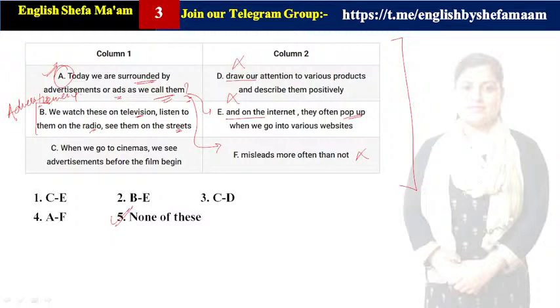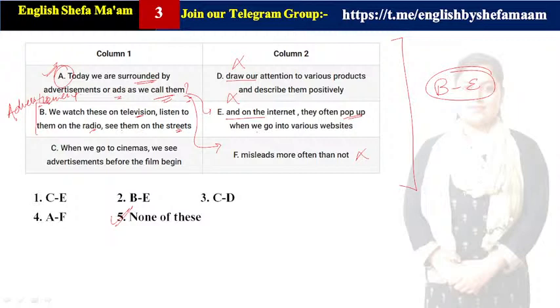And let us check whether B1 is getting correlated. Them on the streets, draw our attention. Them on the streets and draw our attention, again not getting correlated. Clear? Them on streets and on the internet. So B1 is getting correlated with E1. Clear? See them on the streets and on the internet.